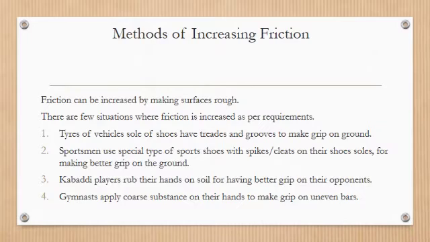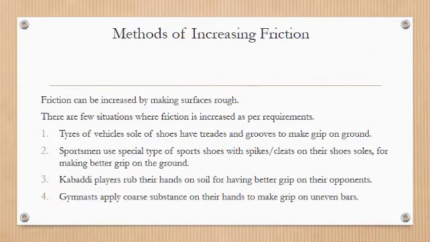For example, tires of vehicles and soles of shoes have treads and grooves to make grip on ground. You know that friction helps in moving objects, so it means friction is required, and friction can be increased by making surfaces rough, and we can make tires rough by making grooves or treads on them.